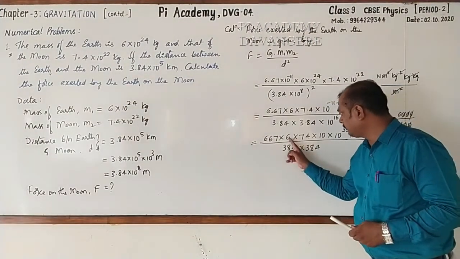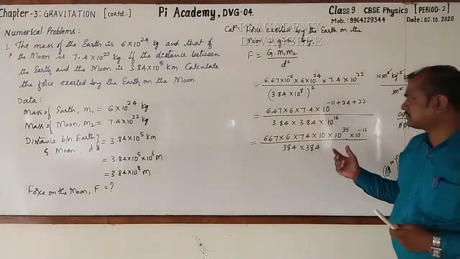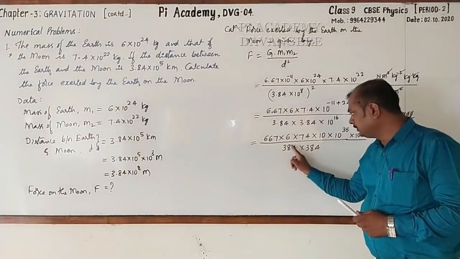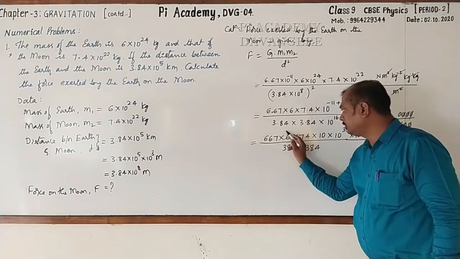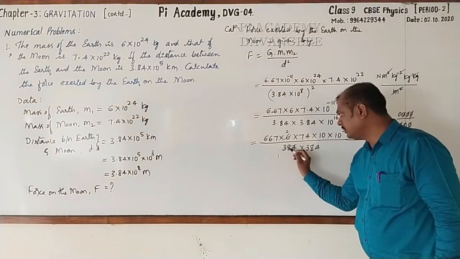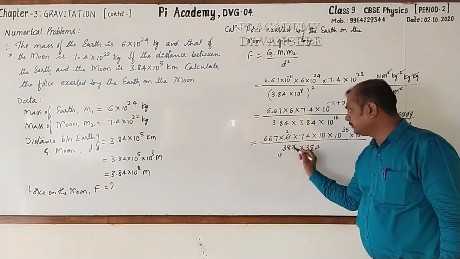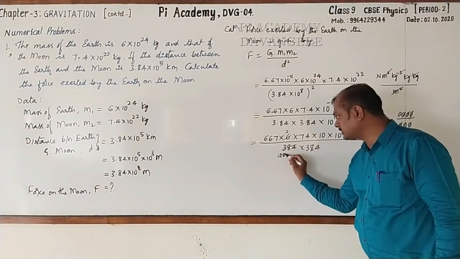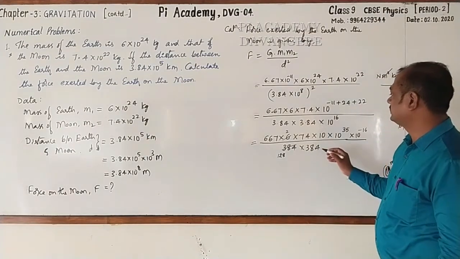Look here. Here we have even numbers. Here also we have even numbers. There is a chance of cancellation. Look here. These two can be cancelled by 3. 3 2s are 6, then this is 3 1s are 3, this is 3 2s are 6, 2 will remain. It becomes 24, 3 8s are 24. Followed? Next.